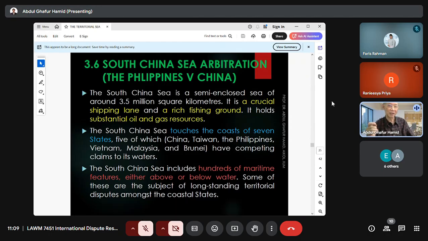We use the term maritime features because it can comprise all types of features. Because there is so much terminology, right? Islands, islets, very small tiny islands, atolls, and then shoals, low tide elevations, rocks, so many things. So to cover all, we use the term maritime features, either above or below sea water. Some are below sea waters, some are above sea waters. And some of these maritime features are subject of long-standing territorial dispute amongst the coastal states.